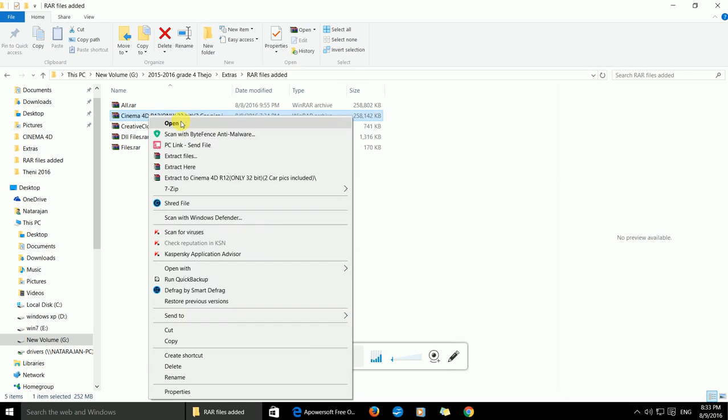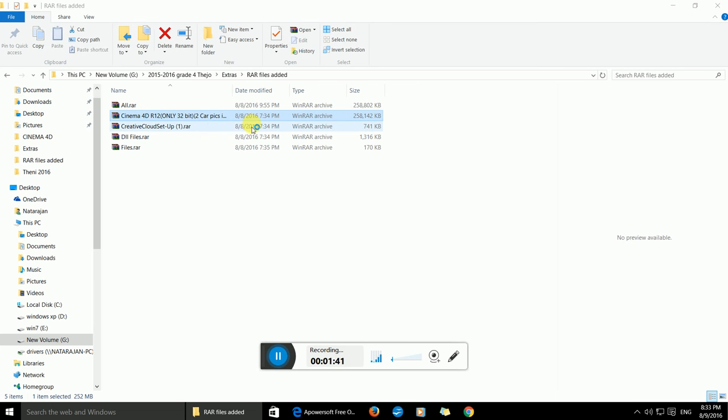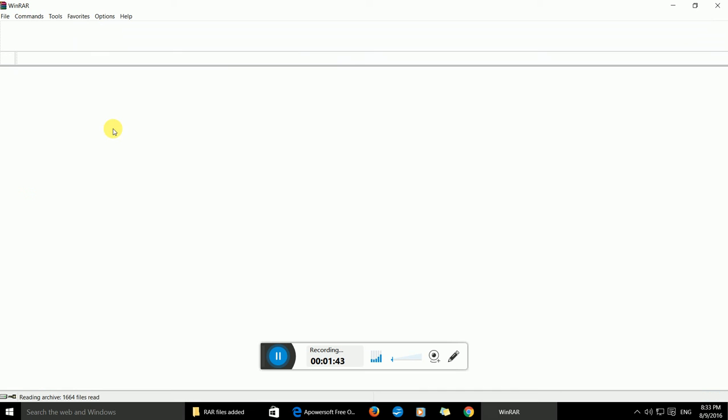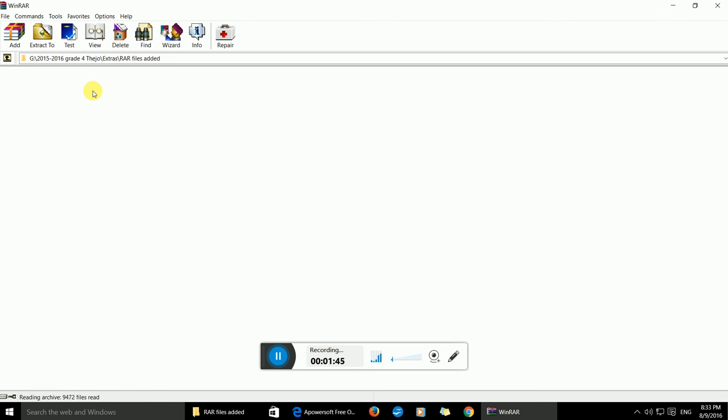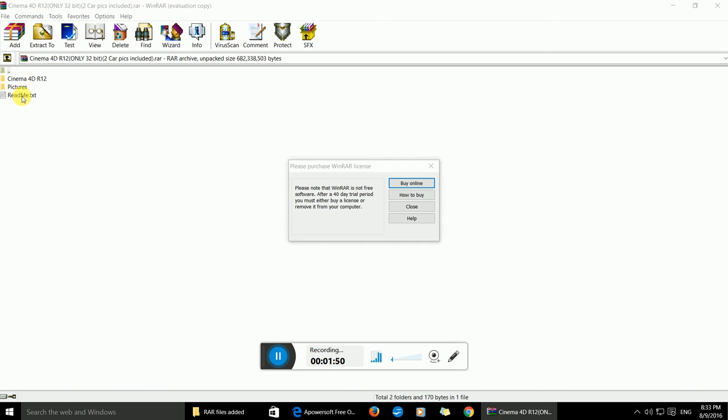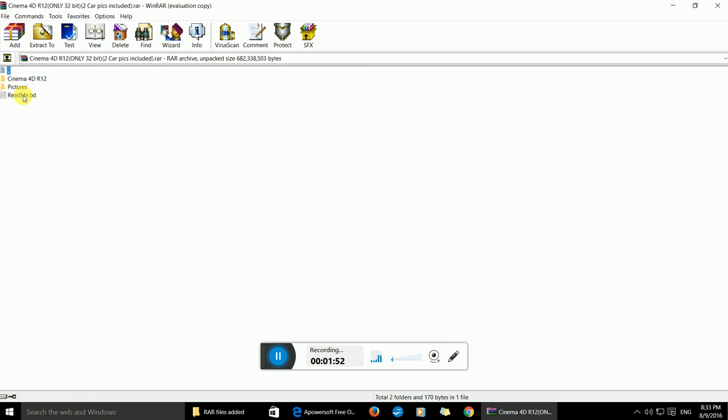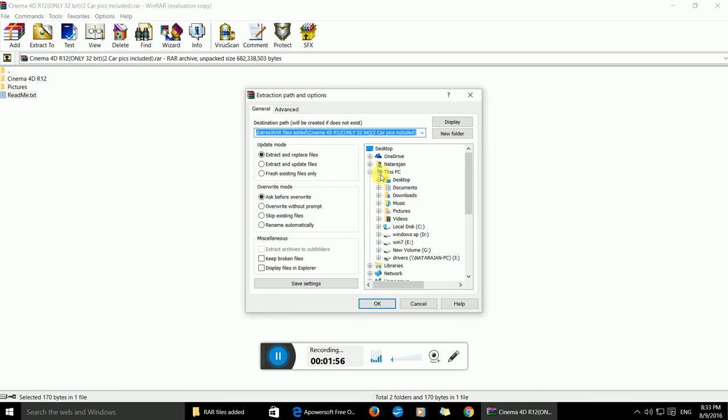If you just open this, you would see something like this, and this readme.txt, and you just extract it to wherever you need it.